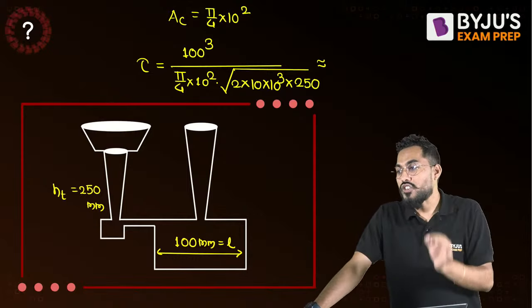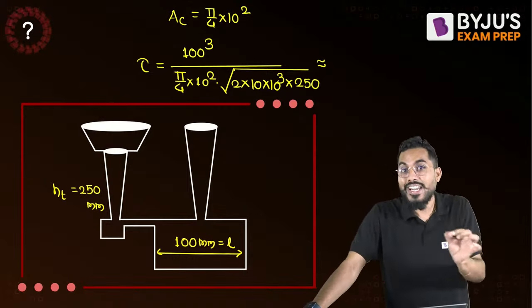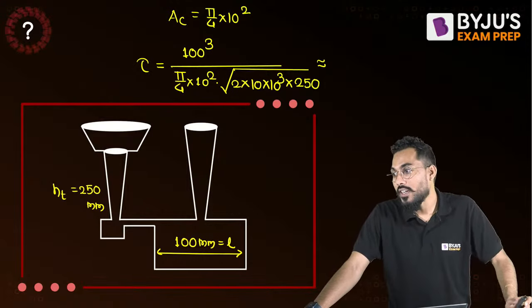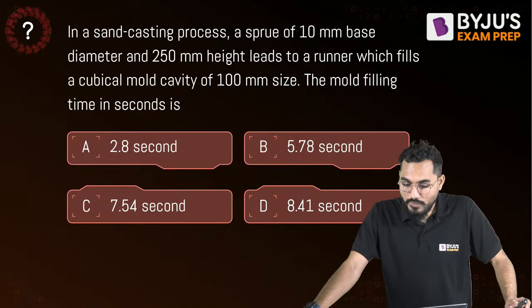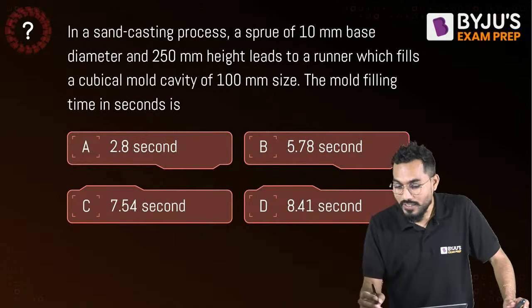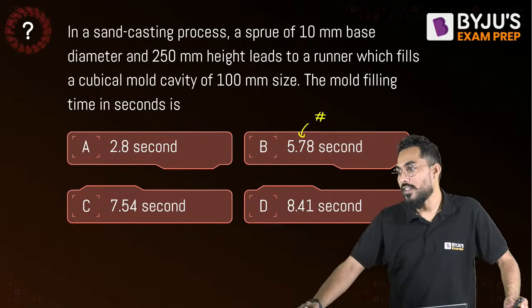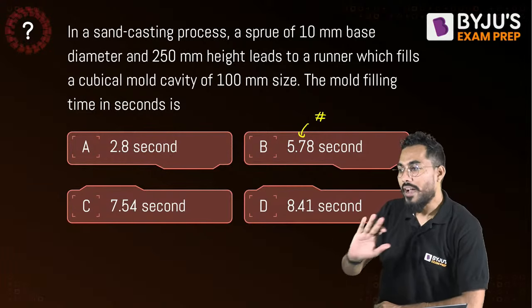Time is volume divided by discharge. Discharge is what? Cross section area multiplied by velocity of molten metal in the gating system. Chintan, very correct, 5.74. My answer is 5.78 would be the answer.